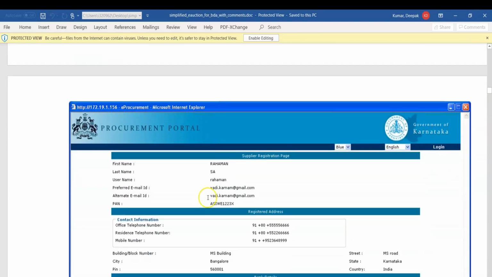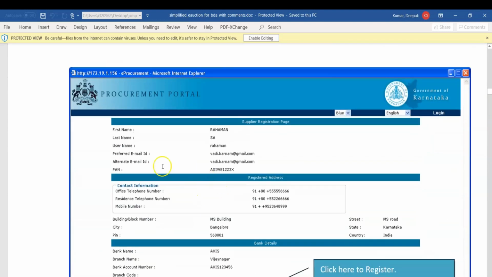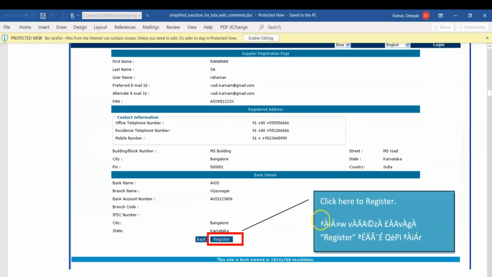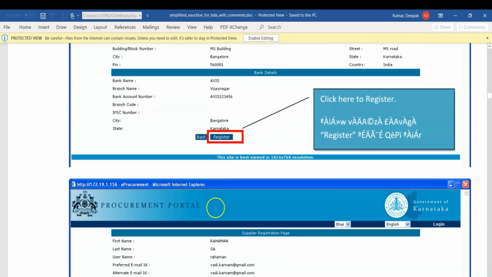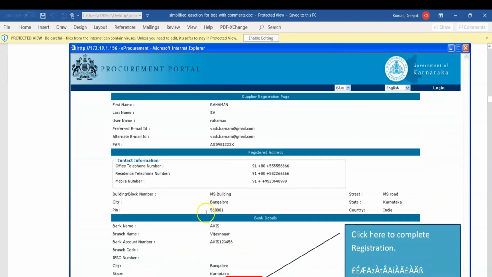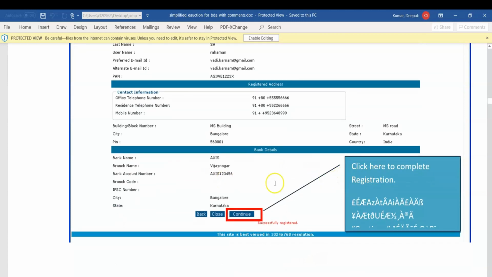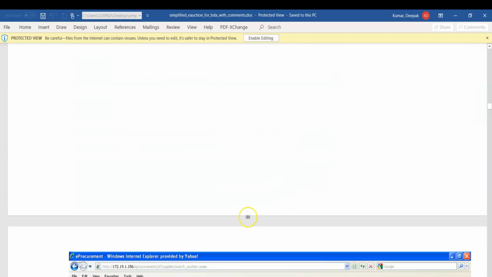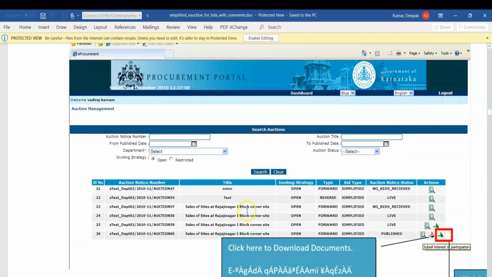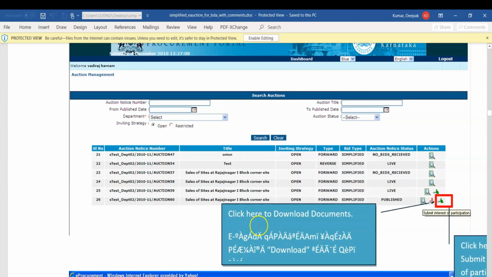Once you enter all these details, first name and so on, click here to register. You will be able to register. Once you are registered and all the details are confirmed, click here to complete the registration and continue. Once you continue, next click here to download the documents.